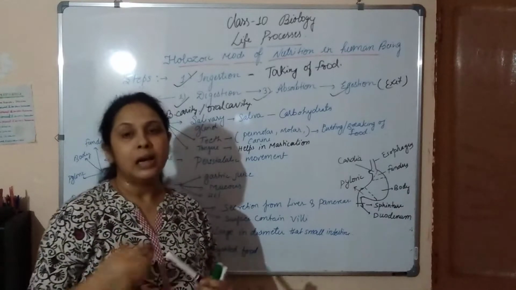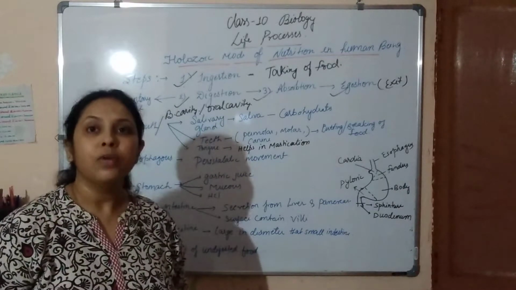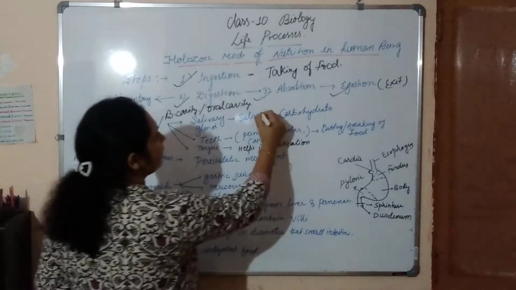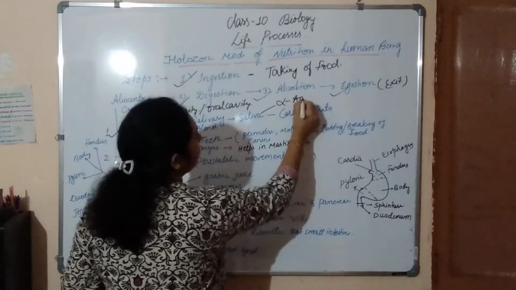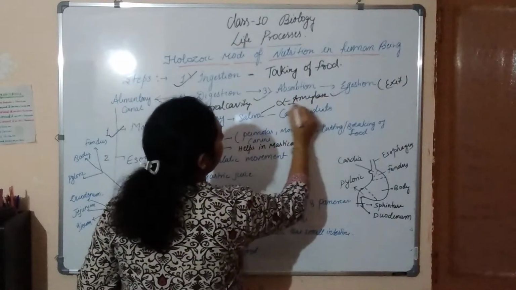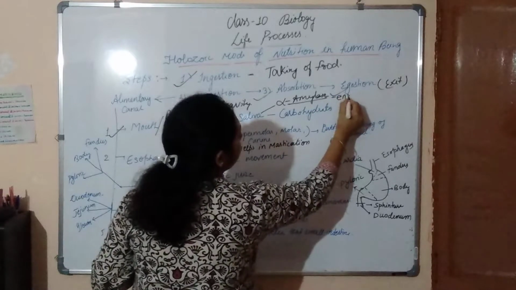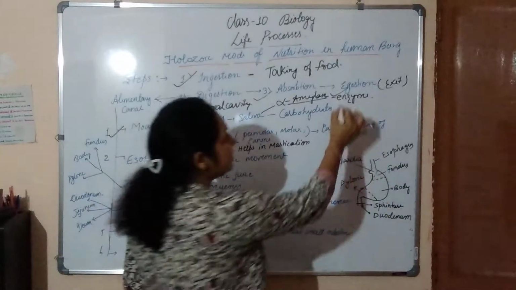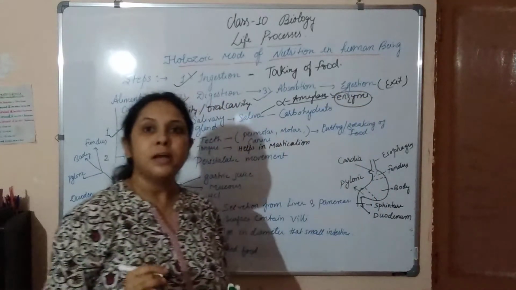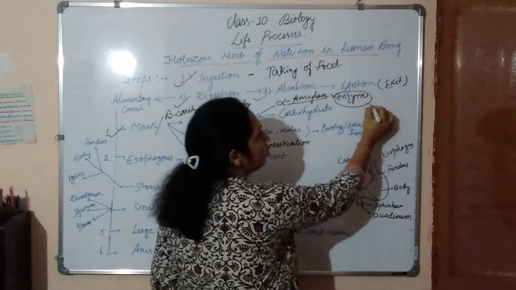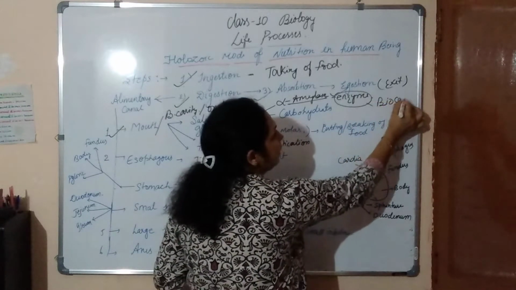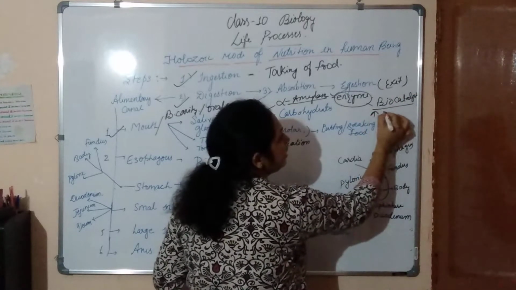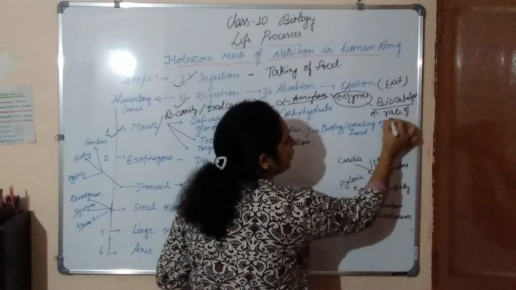That saliva helps in the digestion of carbohydrates. This saliva contains the alpha amylase enzyme. First of all, we have to understand what enzymes are. Enzymes are basically biocatalysts, which increase the rate of reaction.